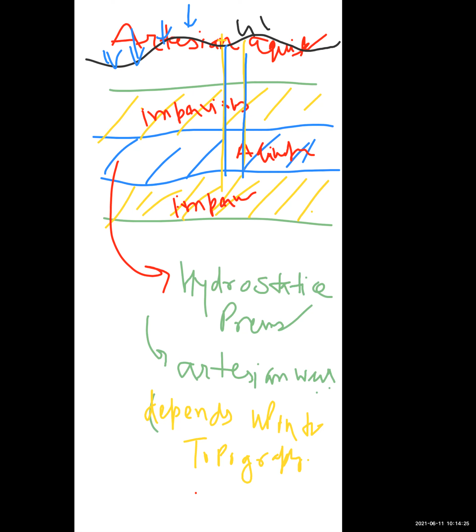This is the artesian aquifer. Okay, so artesian and non-artesian aquifer is completed.